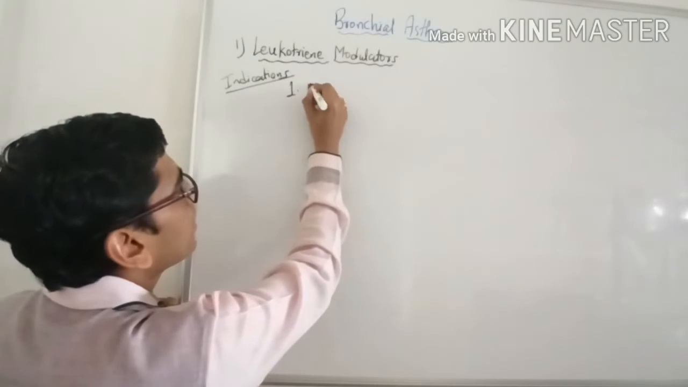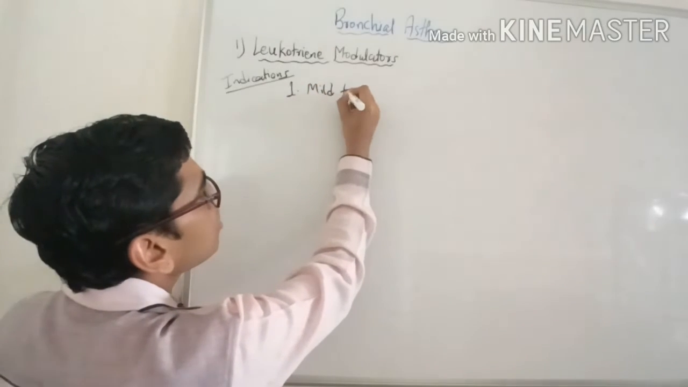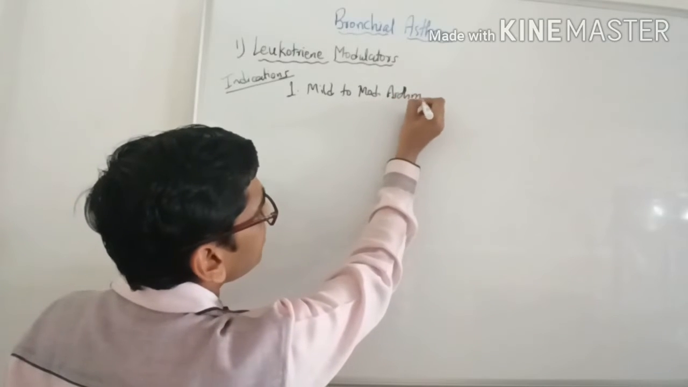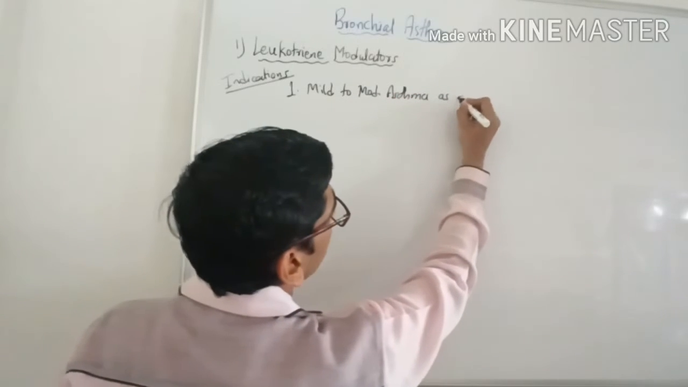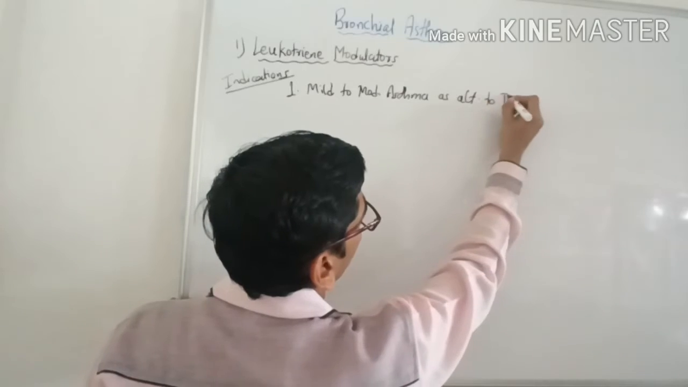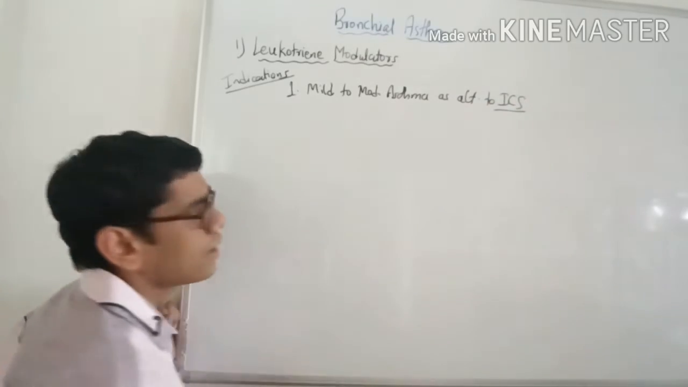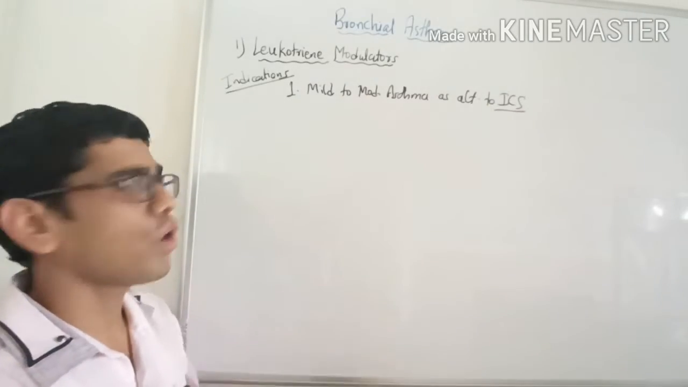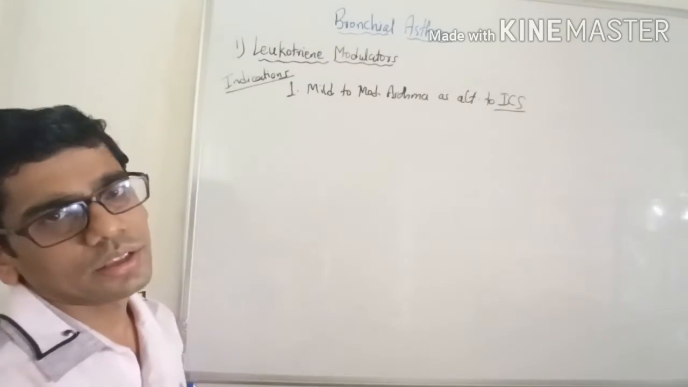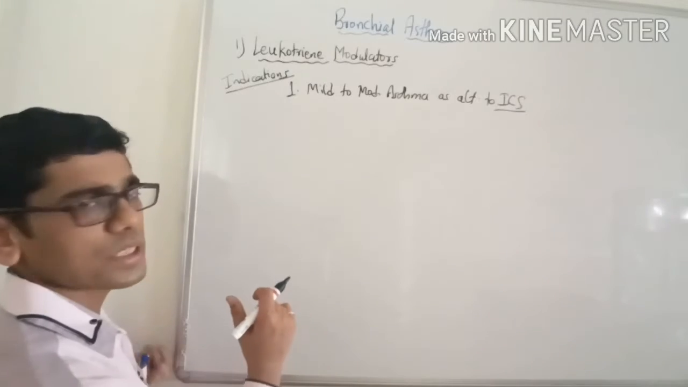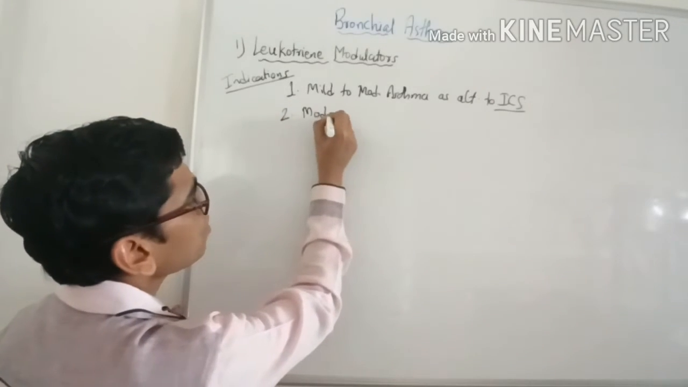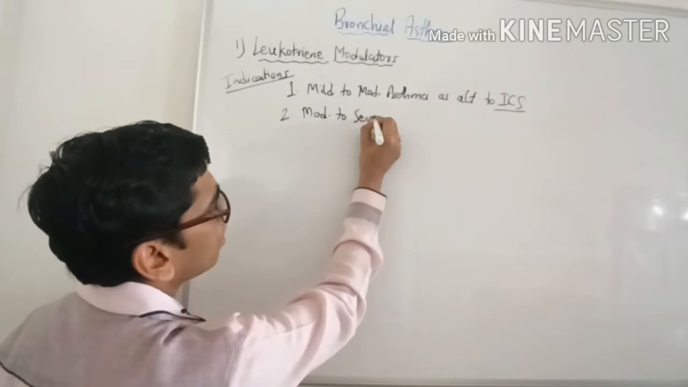The first use is that they are useful in mild to moderate grade of asthma as an alternative to inhalational corticosteroids, but they are less efficacious as compared to inhalational corticosteroids. So this is more or less the theoretical use, not very useful practically. The second use is in moderate to severe asthma,